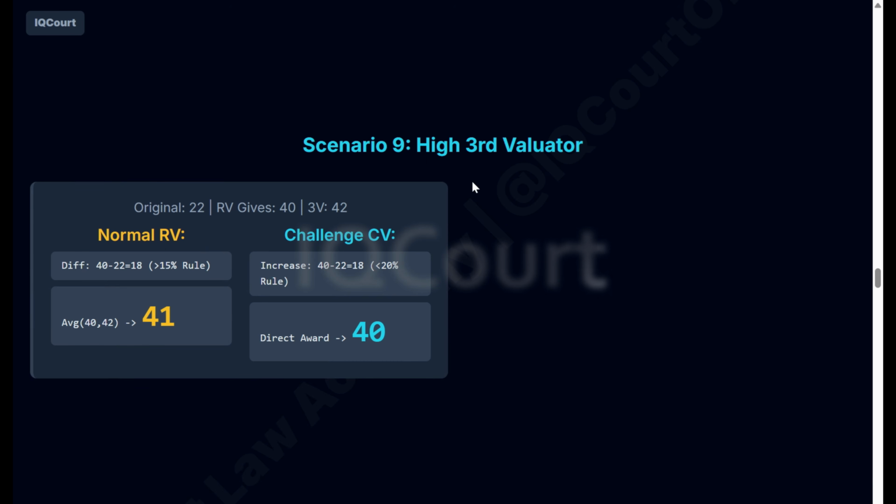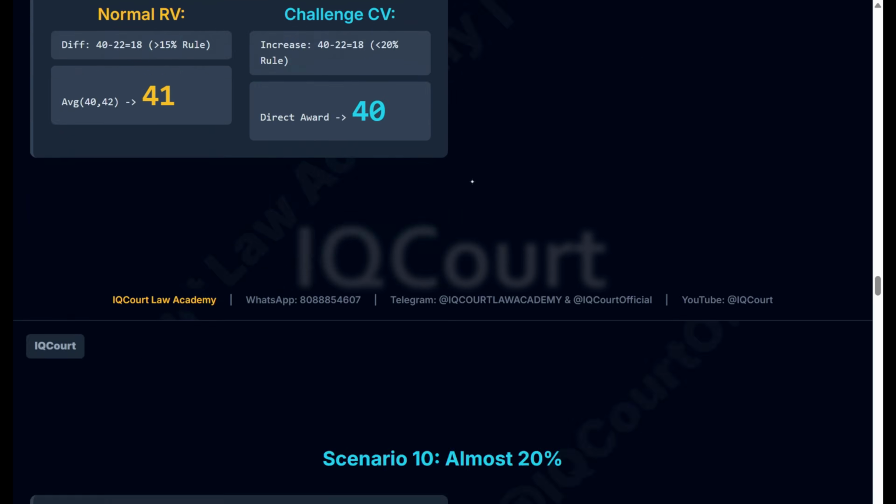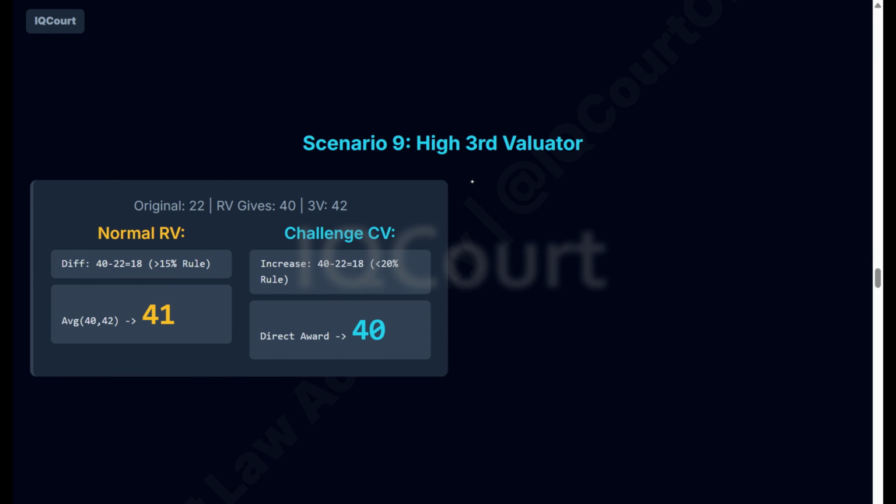In the ninth scenario, the original score is 22. After the first revaluation, whether you take a normal revaluation or challenge revaluation. In challenge revaluation, a third evaluation is not required because the difference between your original score and the first revaluation is only 18, which is less than 20%. So they will give you these marks. But in case of normal revaluation, 40 minus 22, it is 18 marks.